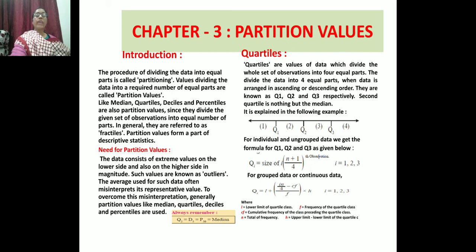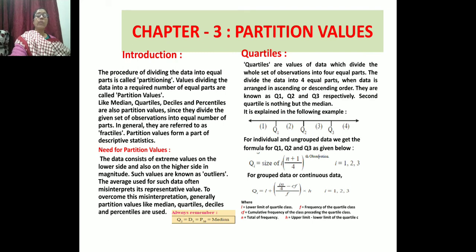For now we have some formulas to calculate the quartiles. For individual and ungrouped data, we get the formula for Q1, Q2 and Q3 as given below. Q1 is equal to size of i into (n plus 1) upon 4th observation. Now for i, you can give the values: if Q1, you give the value of i as 1; if Q2, i as 2; if Q3, i as 3.